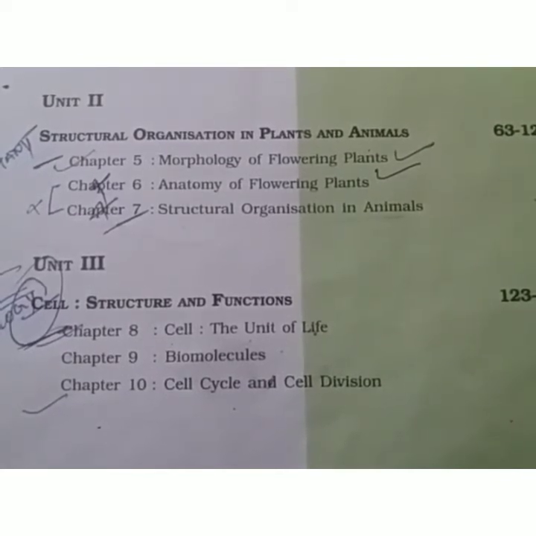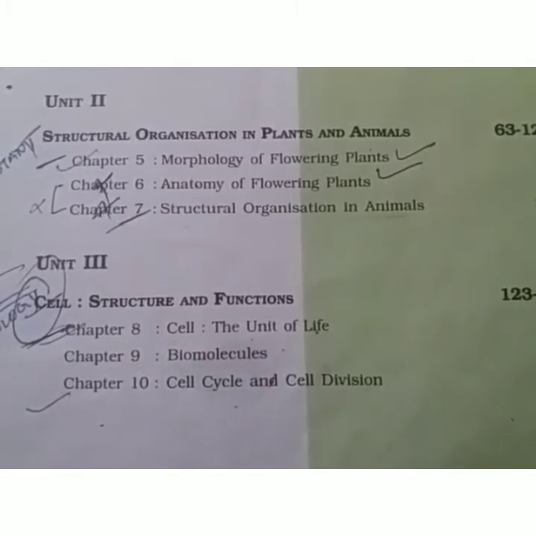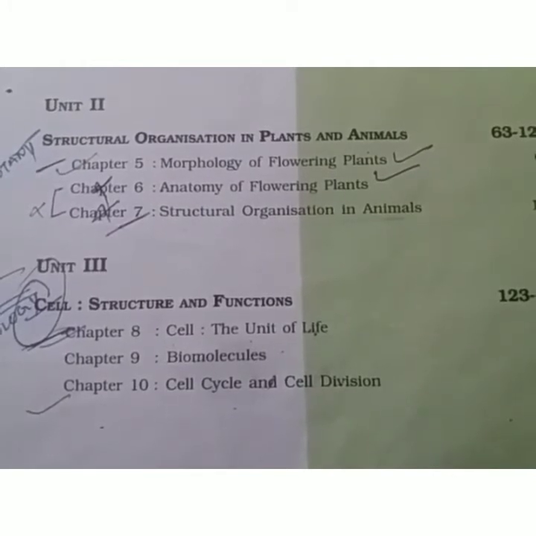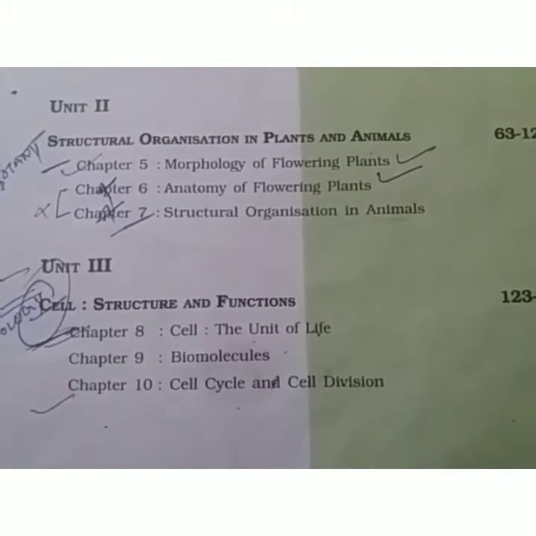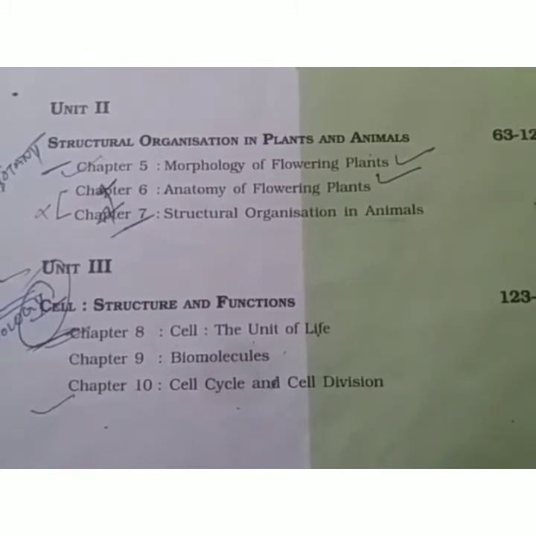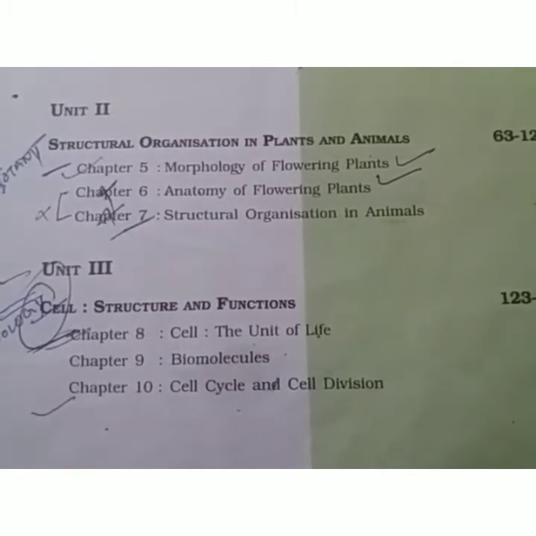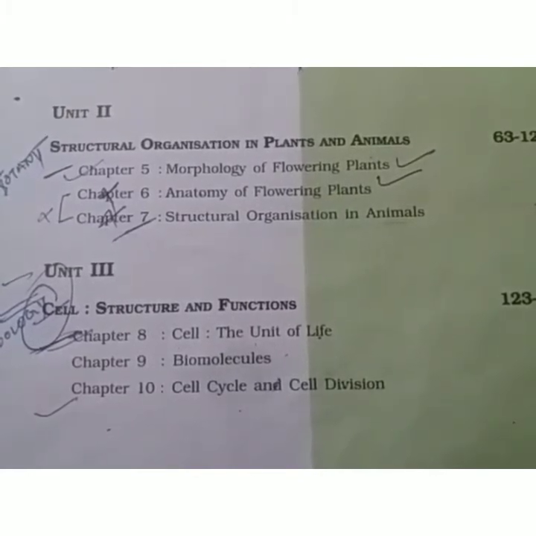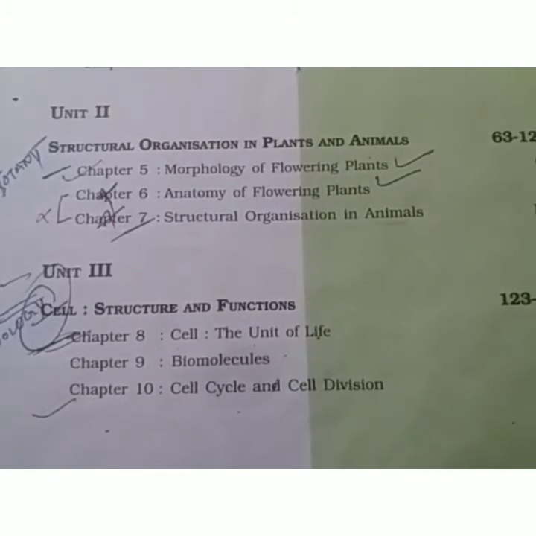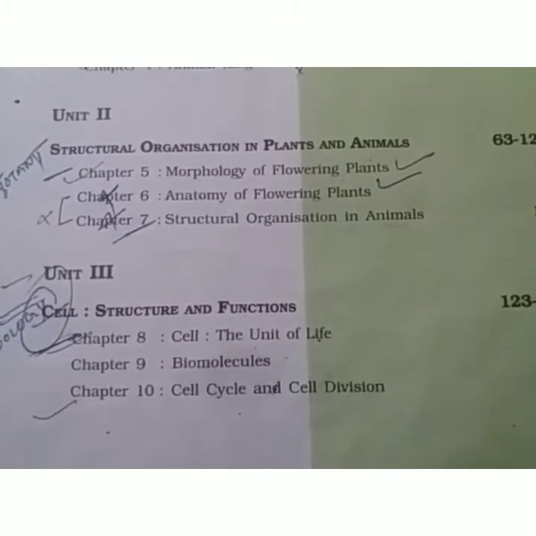The 10th chapter of our syllabus is about the cell cycle and division. As you know, our body or life depends on the cell. So it is necessarily the activities of the cells that decide the activities of our body, the metabolism of our body and the growth of our body. Here we will discuss two types of divisions found in our body, that are mitotic and meiotic division. Meiotic division occurs in gonads or sex cells, while mitotic division primarily occurs in the somatic cells. These two kinds of division are necessary for our survival.